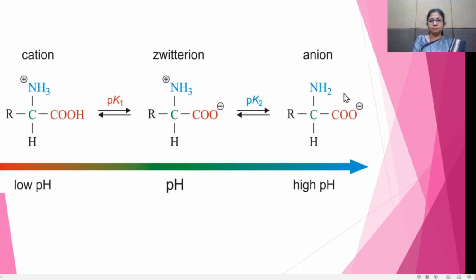And at pH approximately 6, it forms the Zwitter ion. Both positive and negative charges are present in the amino acid and it is called the Zwitter ion. In this way, according to the pH, the amino acids form different forms.